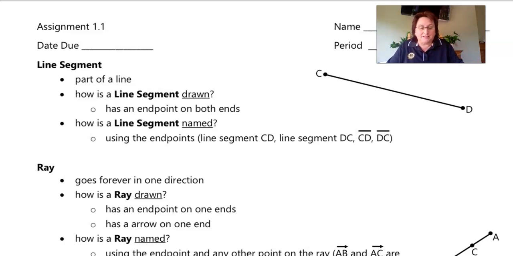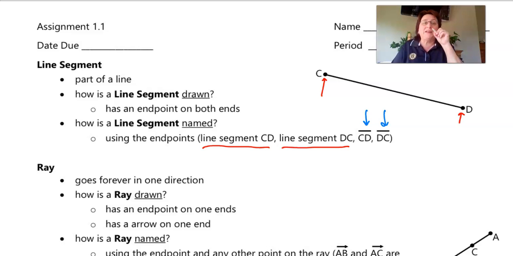Okay, and we're going to go back and look at how we draw it. Notice that it has an endpoint, which is represented by the dot at both ends. Okay, and how do we name this line segment? Well, we name it using at least 2 points. Line segment CD, or we could say line segment DC. It doesn't matter which order we go in. But we can also use a symbol, which, guys, you're going to see a lot this year. If it's a line segment, it is simply a straight line over the top of the 2 letters. So the first one is line segment CD. The second one is line segment DC.